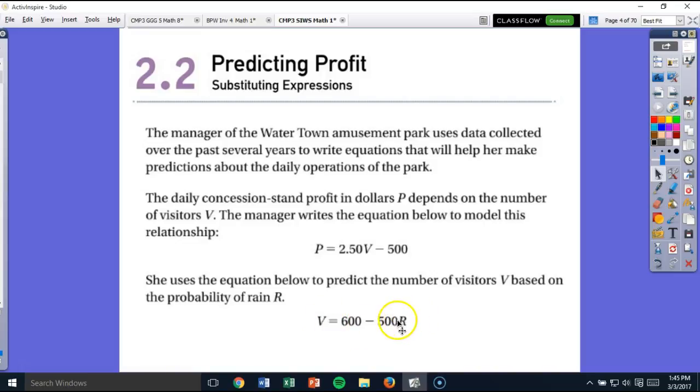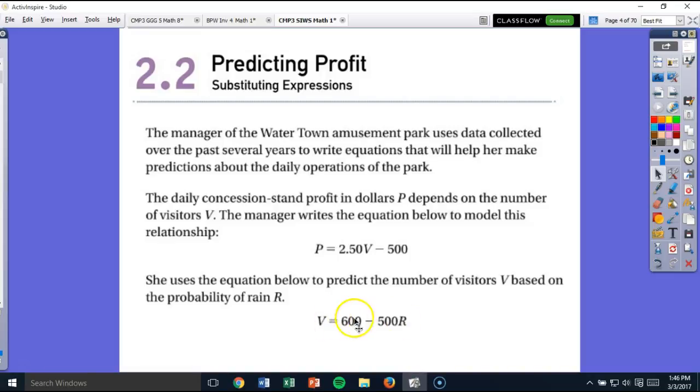If there is 0 probability of rain, 0 times 500 is 0, 600 minus 0 is 600, we would have 600 visitors, okay? If there's a 100% chance of rain, we're only going to have 100 visitors because 100% times 500 is going to be 500, so 600 minus 500 is 100. So we will range somewhere between 100 and 600 visitors depending upon the probability of rain.